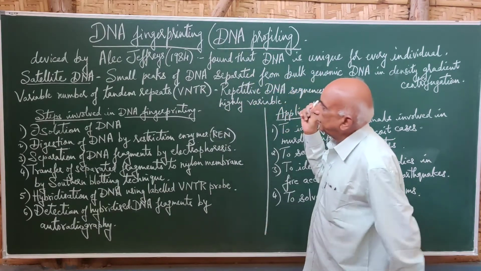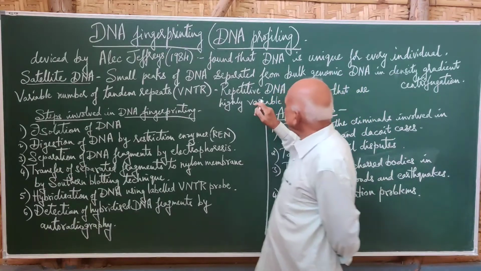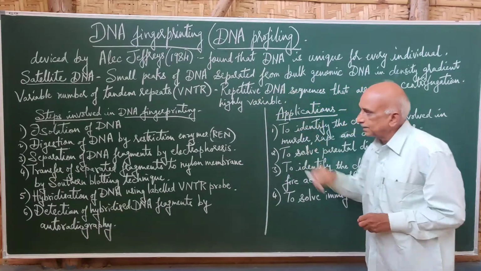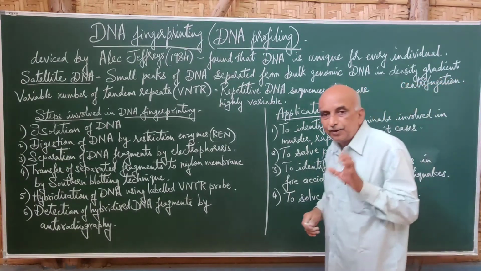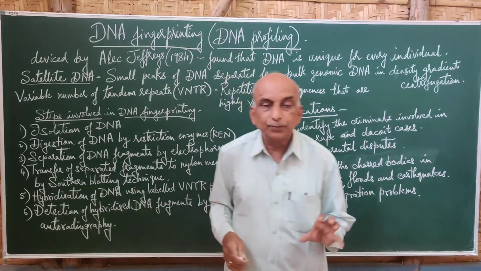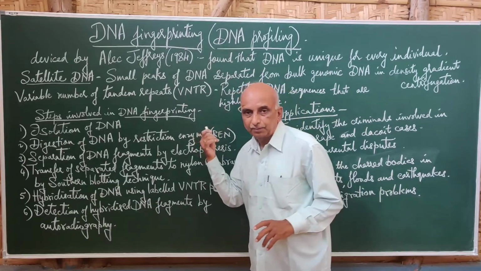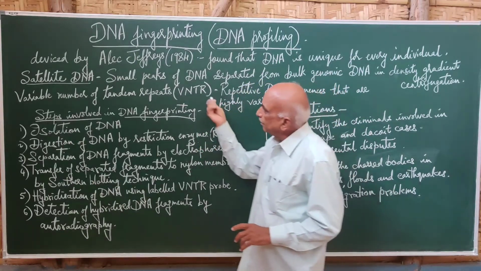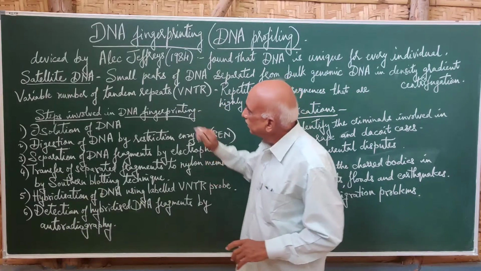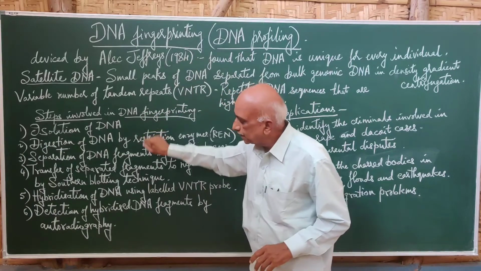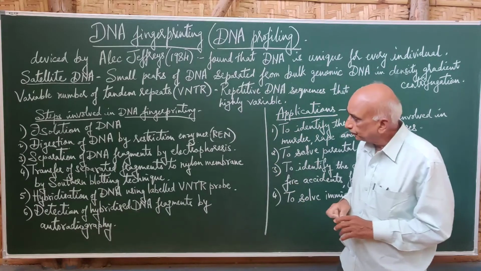Again we come across another term called variable number of tandem repeats, VNTR. The repeated DNA sequences present in this satellite DNA are highly variable, so they are called VNTR. These are also very important in conducting the DNA fingerprinting technique. So this is satellite DNA and VNTR. Now, in DNA fingerprinting, there are 6 important steps which were followed by Alec Jeffreys.